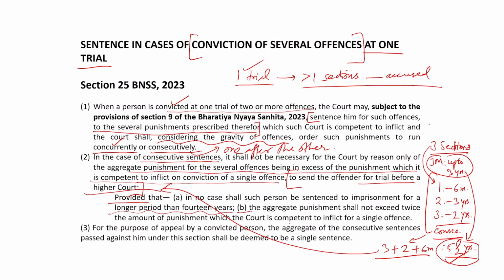Then it says that the aggregate punishment must not exceed twice of somebody's competence, as in if a judicial magistrate can pass up to 3 years, it must not go beyond 6 years, which is not the case present with us. And then 25(3) says that for the purpose of appeal, the aggregate of consecutive sentences shall be deemed to be a single sentence for preferring appeal.